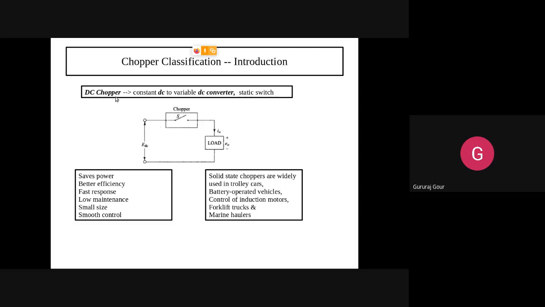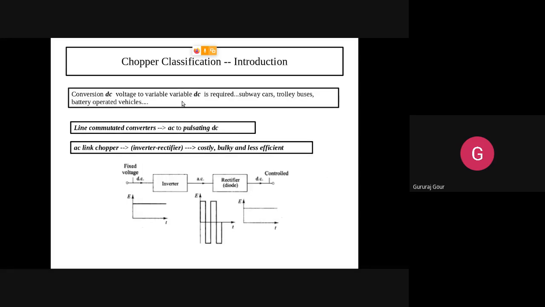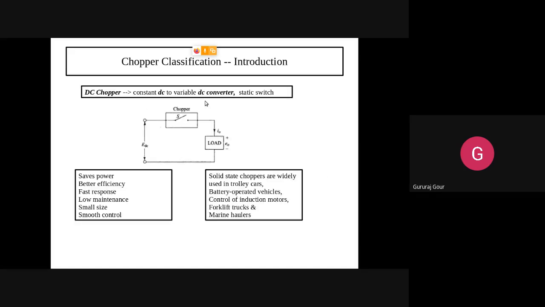So DC chopper. In the previous slide we have seen the general definition for the chopper. Now we'll start looking at different types of choppers. Among them, the first one is DC chopper. So this is the main block diagram, guys. I want you to remember this main block diagram for this chopper so further things are clear. DC chopper mainly converts constant DC to variable DC. So that's what is known as a constant DC to variable DC converter.